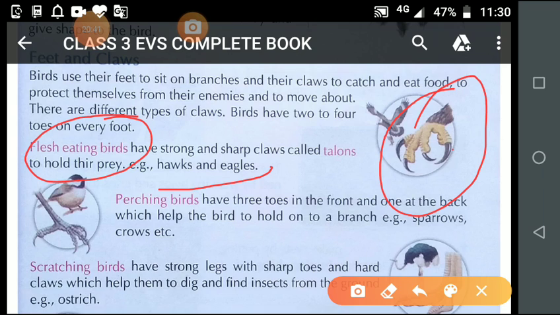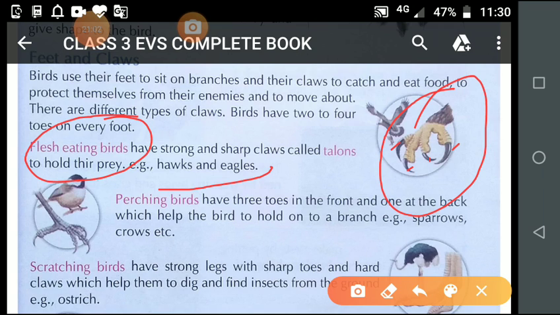You can count 1, 2, 3, 4. Is it clear? And the feet of the eagle have sharp and spreading claws. You see the claws of an eagle. It is shown in the picture. These are very sharp.